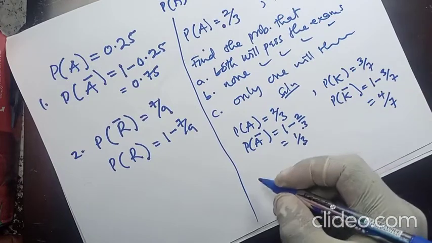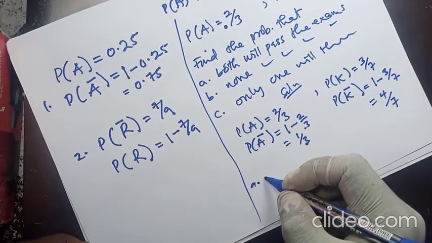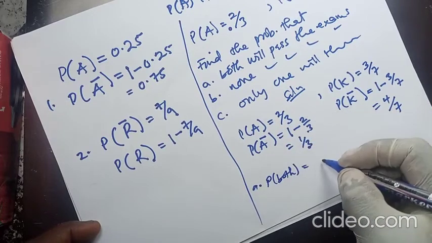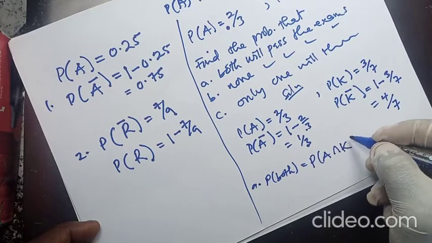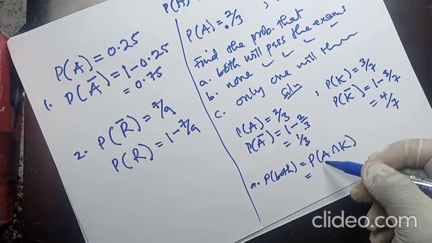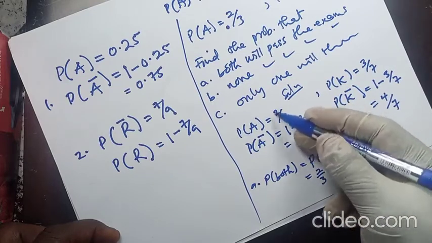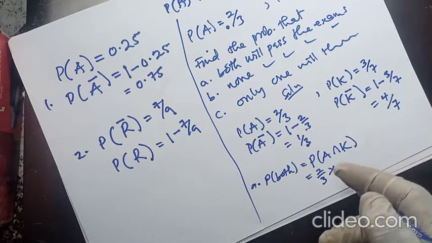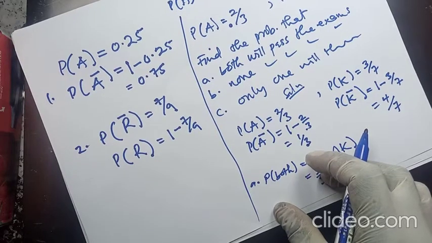So if you want to solve the first one, the probability for both, that will be the probability that Amma will pass and the probability that Kofi will also pass. So you ask yourself, what is the probability that Amma will pass? It is 2 on 3. When you are dealing with probability, N means times and all means plus.